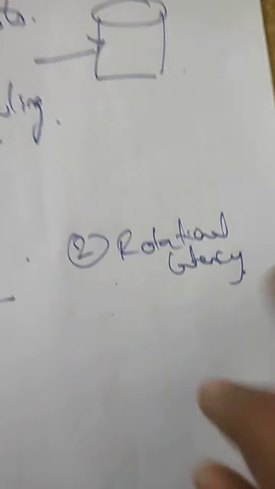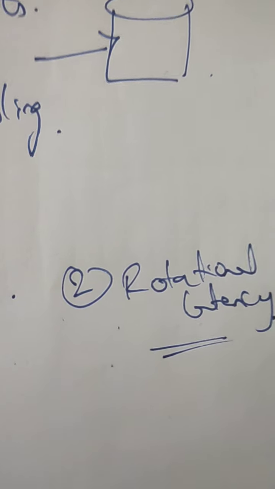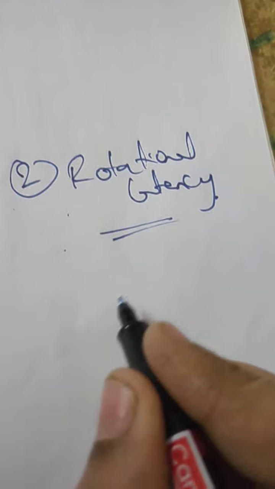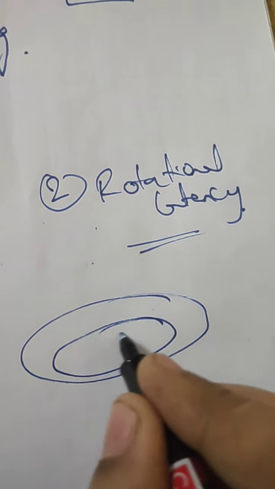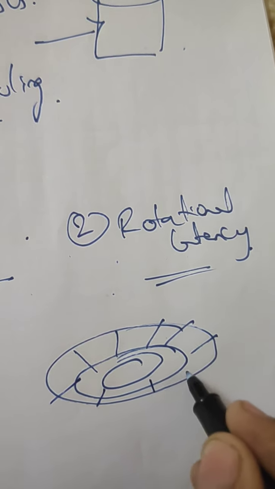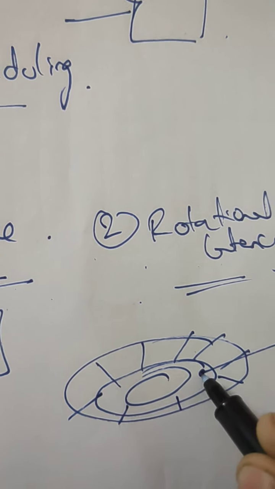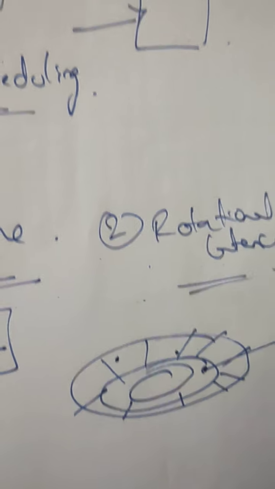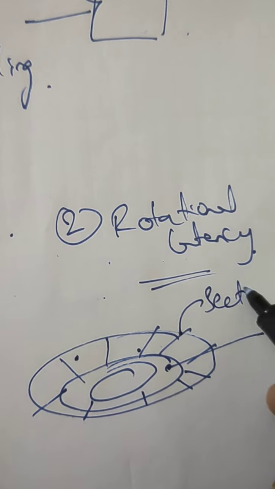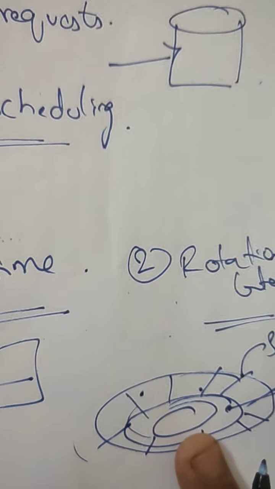Coming to the rotational latency, it is the time taken by the desired sector. Let us think of it in circular form: these are the tracks, and this is the sector where the information, the data, will be stored. The arm moves from here to here, like that. This is the arm, and this is the sector where the data is going to be stored, and all these are the tracks.